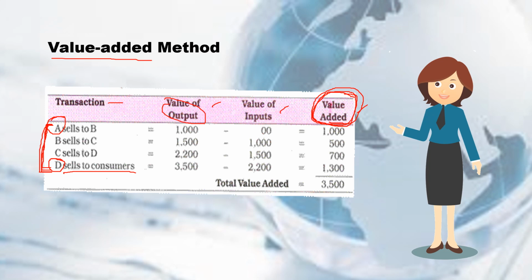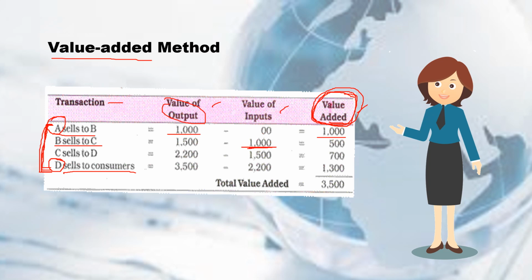So, unahin natin yung first transaction, which is A sells to B. So, si A, nagbenta kay B ng raw material na halagang 1,000. So, 1,000 yung nadagdag na value. Si B, bumili siya kay A ng halagang 1,000, so yun yung input niya.